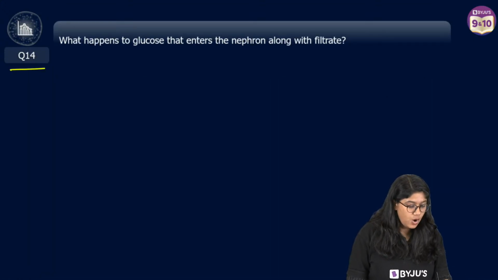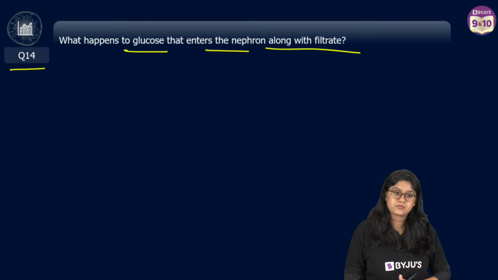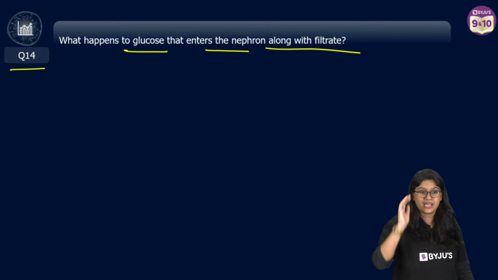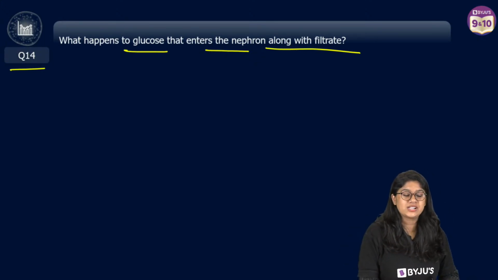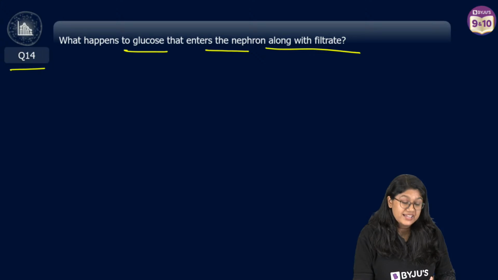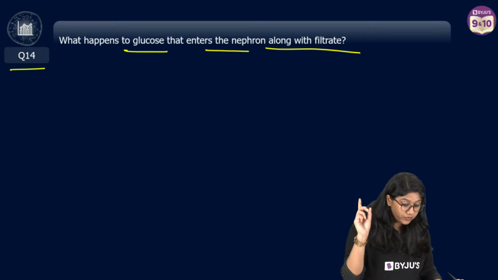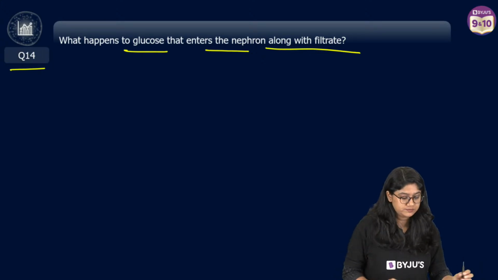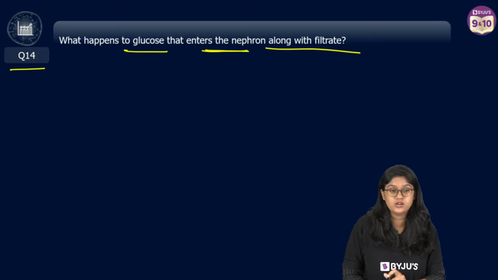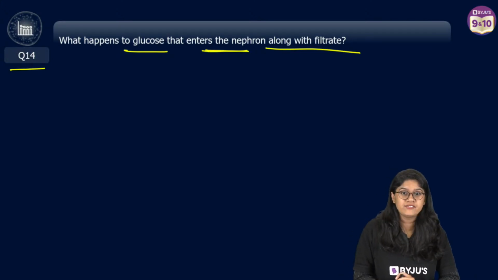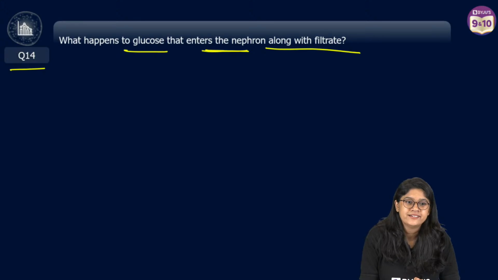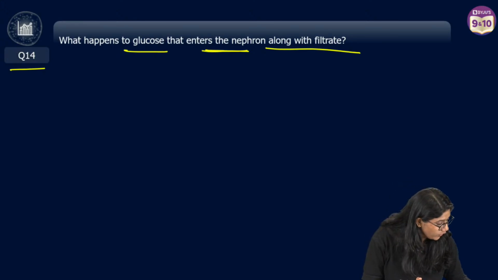Question number 14. What happens to glucose that enters the nephrons along with the filtrate? Now I will not be mentioning anything. Chaliye, jaldi say, everyone, all of you. It's a trickier question. Think about it. What will happen to glucose which enters the nephrons along with the filtrate? Wow, all of you are super amazing. Very good, everyone. Reabsorption, ma'am, reabsorption.